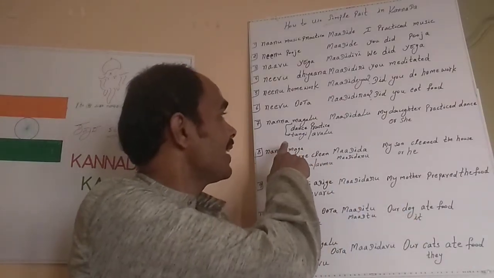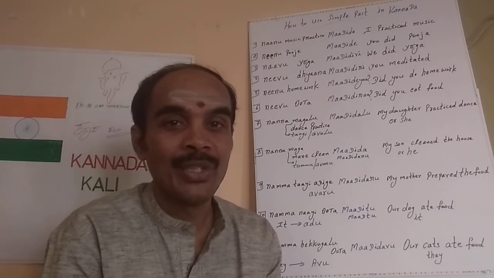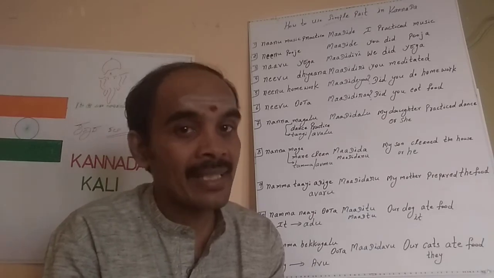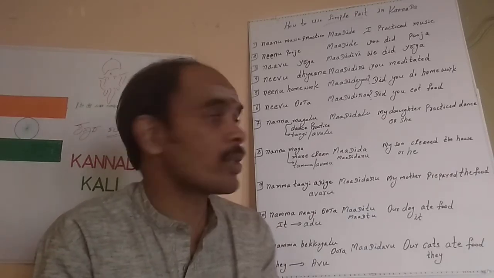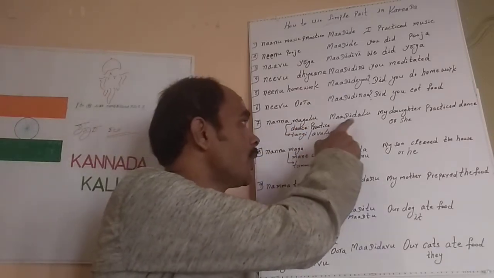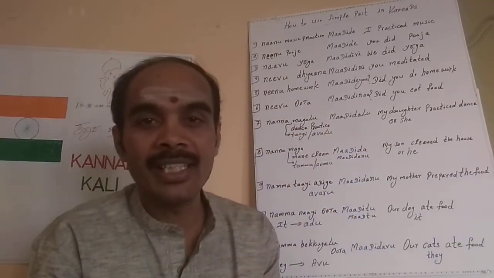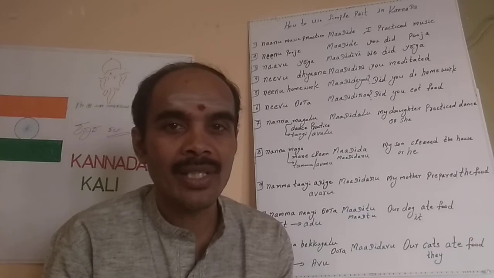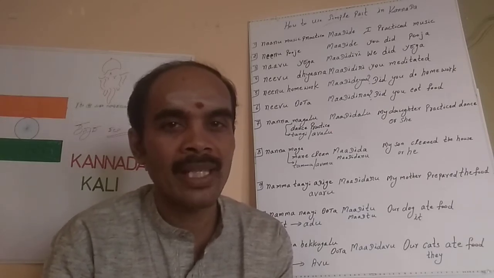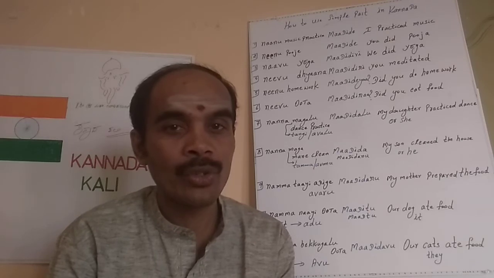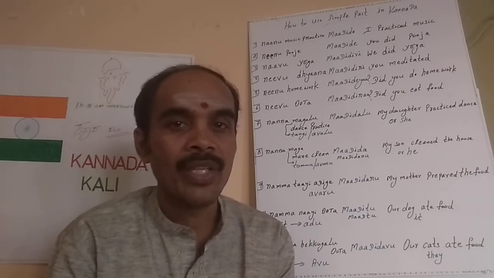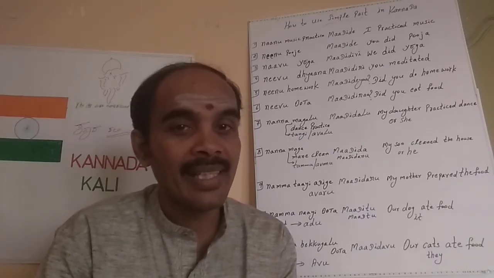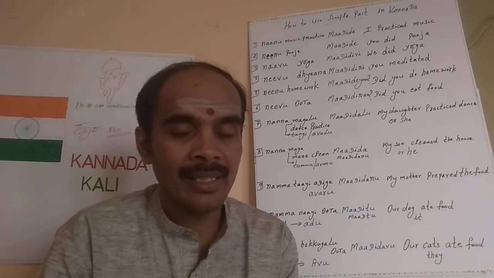And then next one is females. When we want to tell something about females, and also this is without respect, then it will be either avalu or some name we have to take. Let's see. ನನ್ನ ಮಗಳು ಡ್ಯಾನ್ಸ್ ಪ್ರಾಕ್ಟೀಸ್ ಮಾಡಿದಳು. So my daughter practiced dance. ನನ್ನ ಮಗಳು is my daughter. Then that shows my daughter practiced dance. ಮಾಡಿದಳು. What we have added is after ಮಾಡಿ, small d and a and capital L and then u.